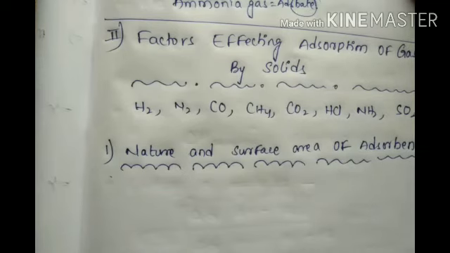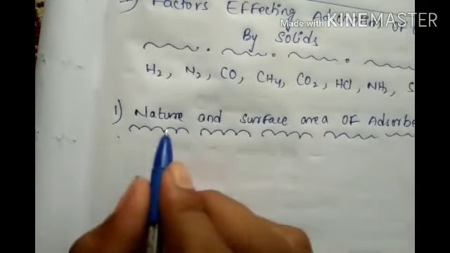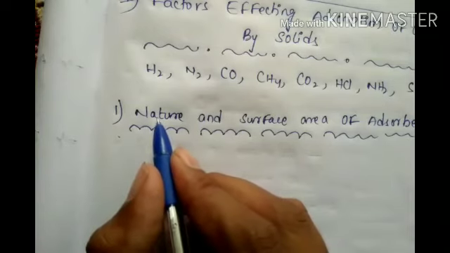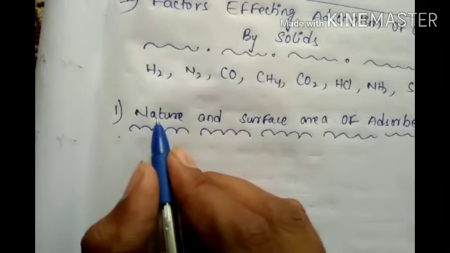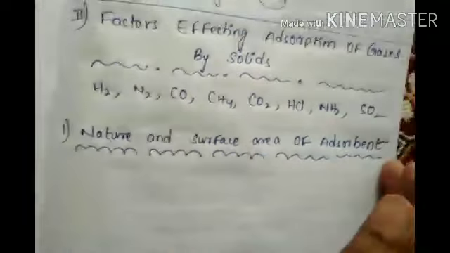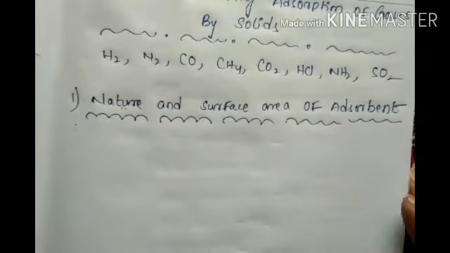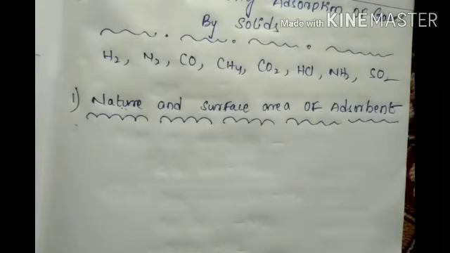Okay. Nature and surface area of the adsorbent. For example, if we take more surface area and a good nature, meaning highly attracting, what will happen? The attractive nature is very high and the surface area is very high, so adsorption is very easy. It is observed that the same gas is adsorbed to different extents by different solids at the same temperature; further, greater the surface area